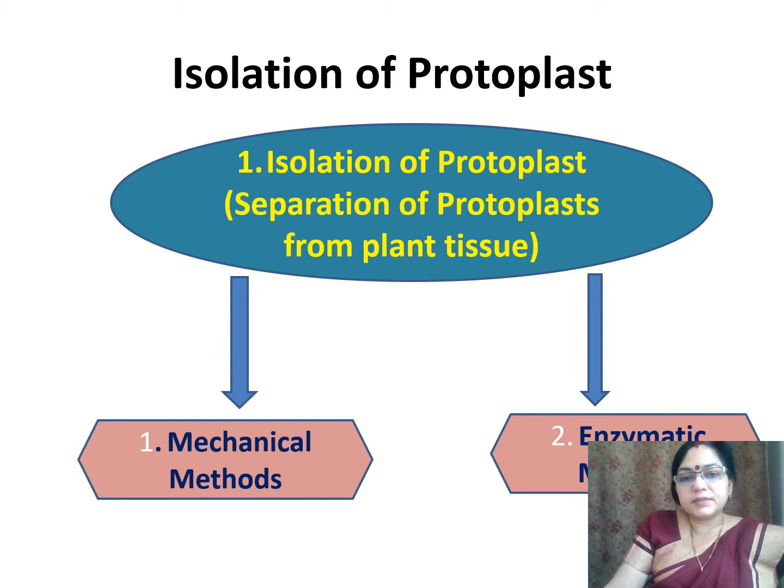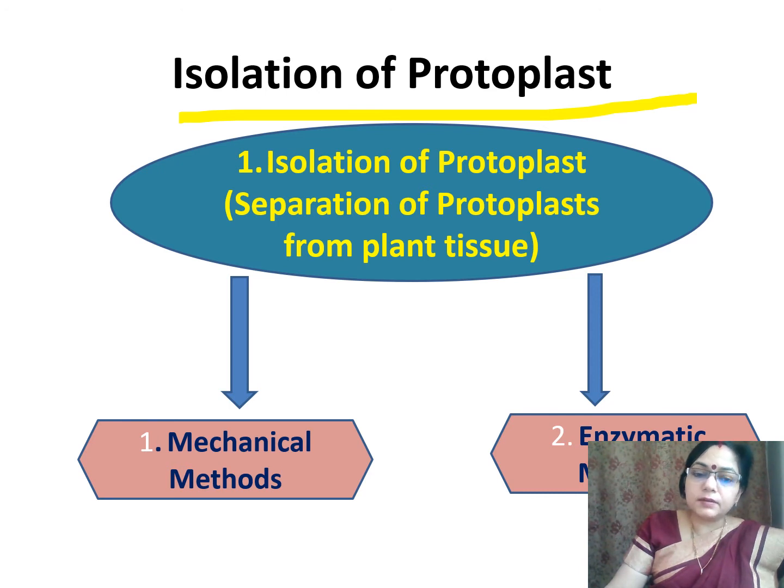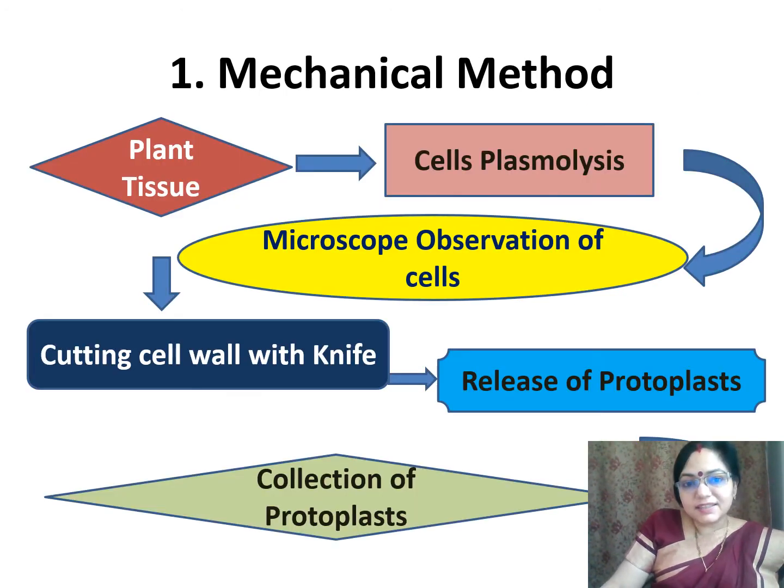First step is isolation of protoplast. Isolation of protoplast is separation of protoplast from the plant tissue. It can be done by two methods, mechanical method or enzymatic method. Although mechanical method is quite tough and inefficient in comparison to enzymatic method. In this slide, process of mechanical method has been shown.